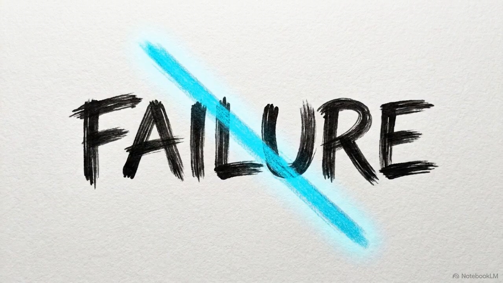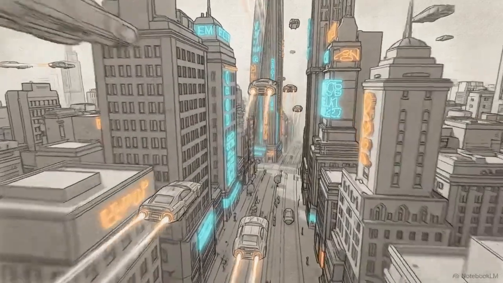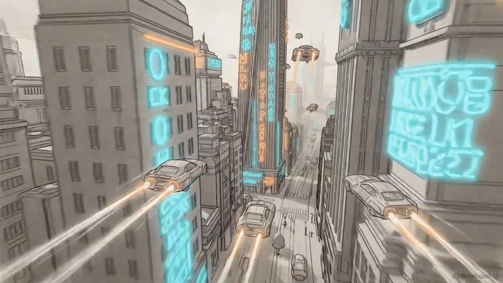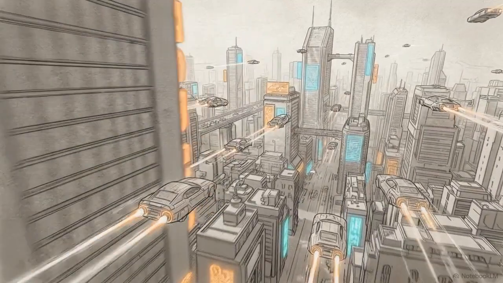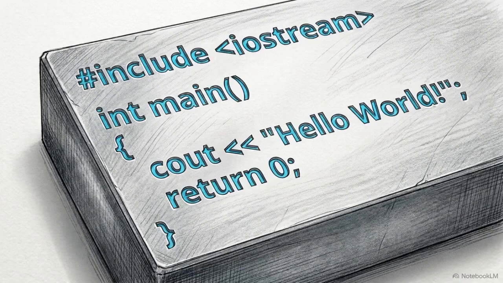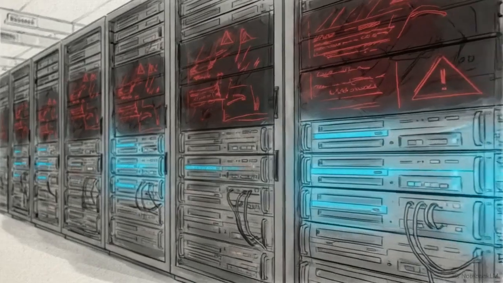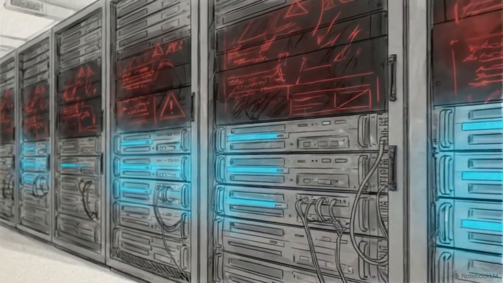It represents a shift in thinking. Failure is no longer treated as a catastrophic system event. It is a predictable, safe tool for controlling how a program behaves. As persistent digital worlds grow to support more users and more complex data, this level of transactional consistency becomes the only way to ensure the simulation remains stable. By hard-coding the anticipation of failure directly into the language, Epic Games has engineered a foundation where the simulation remains consistent, regardless of the errors thrown at it.